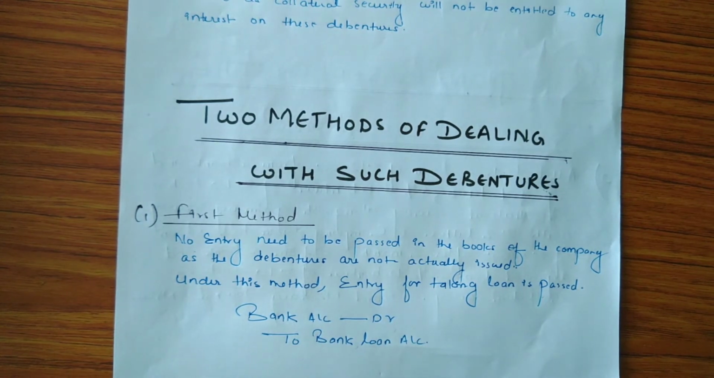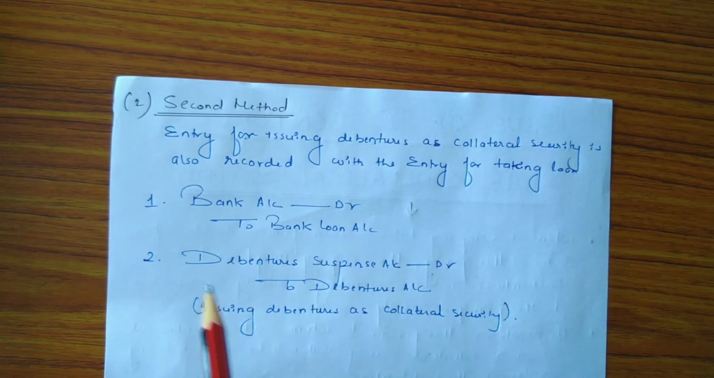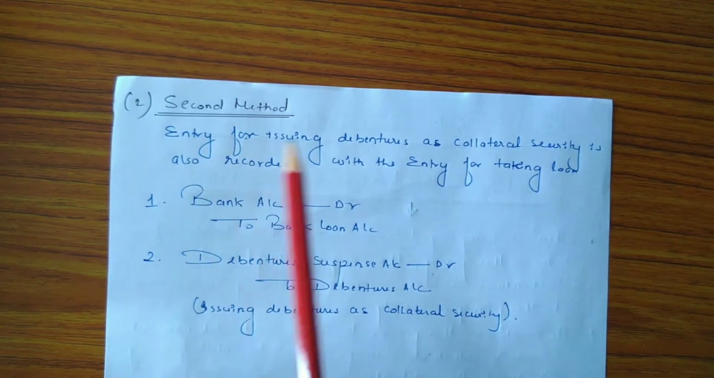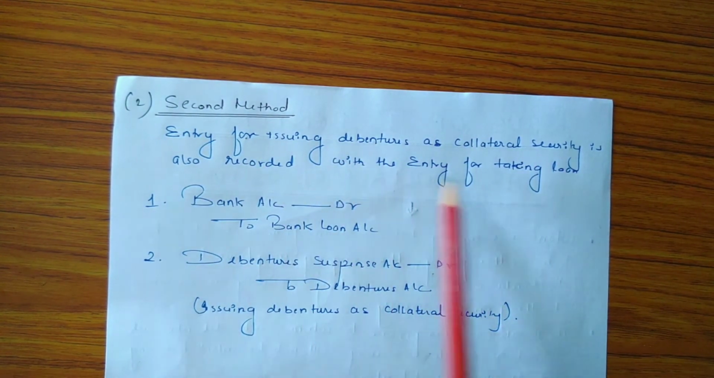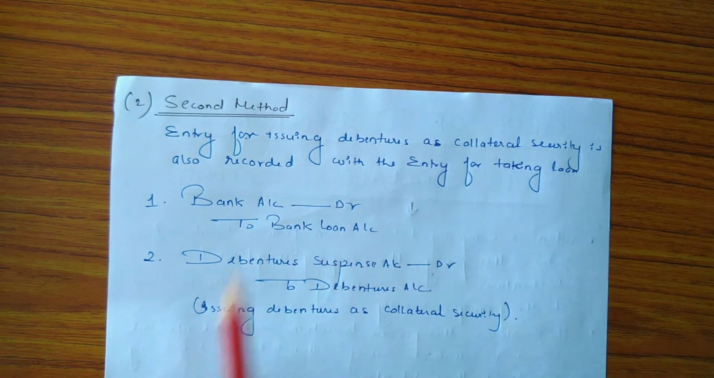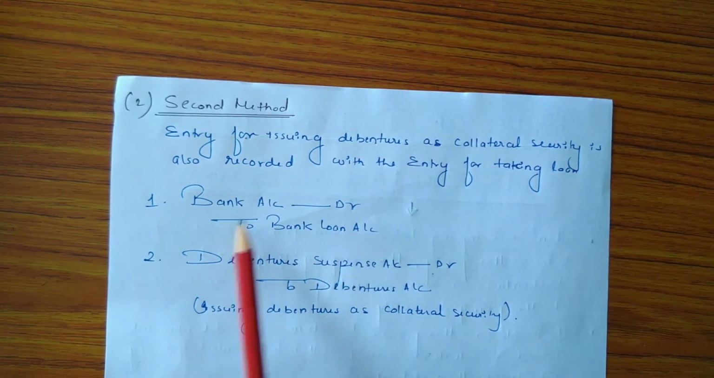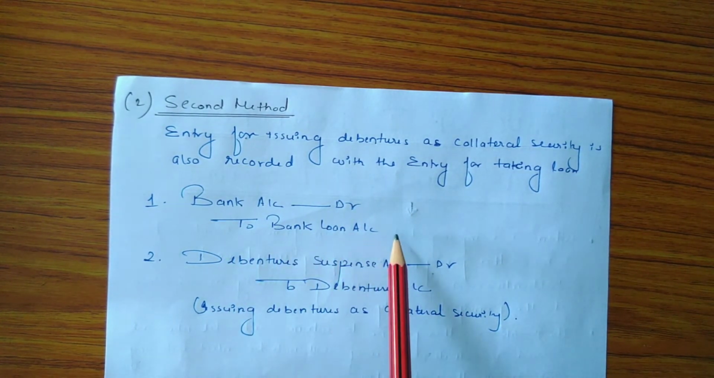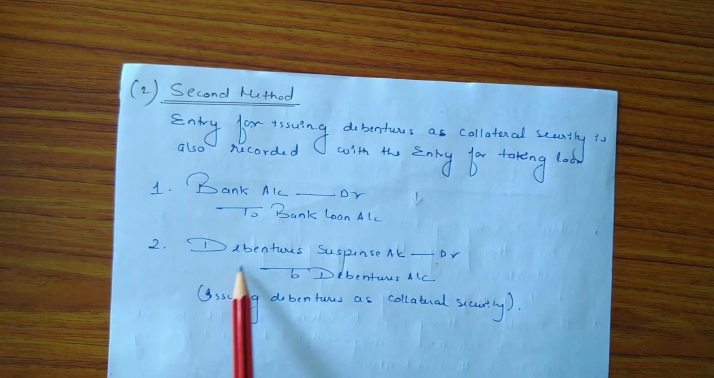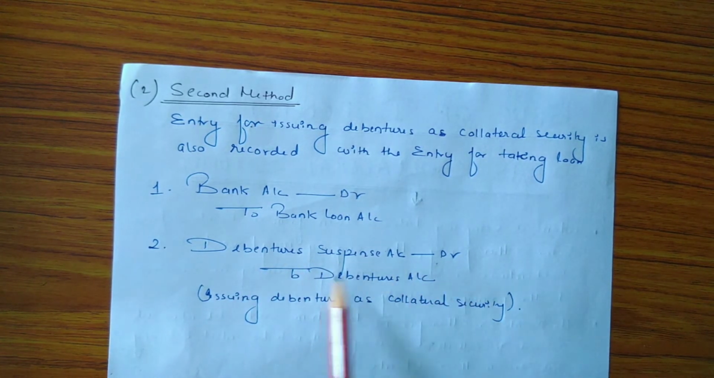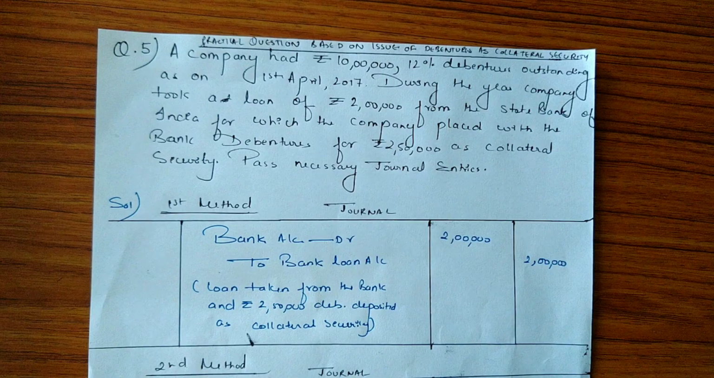and the entry for taking loan is bank account debit to bank loan account. And in second method, entry for issuing debentures as collateral security is also recorded with the entry for taking loan. So entry for taking loan is bank account debit to bank loan account, and issuing the debentures as collateral security, for this entry will be debentures suspense account debit to debentures account.